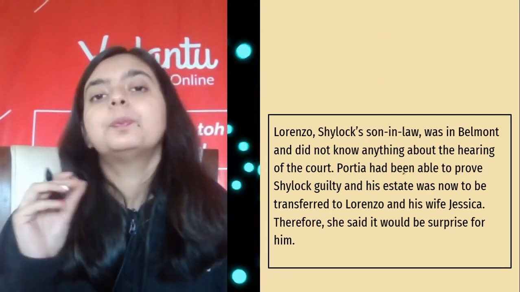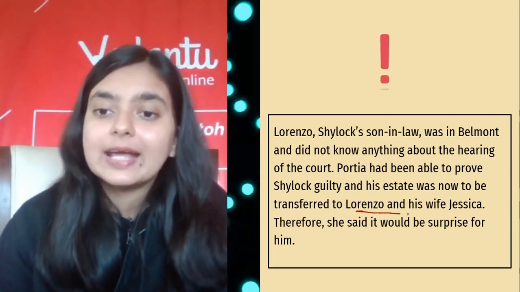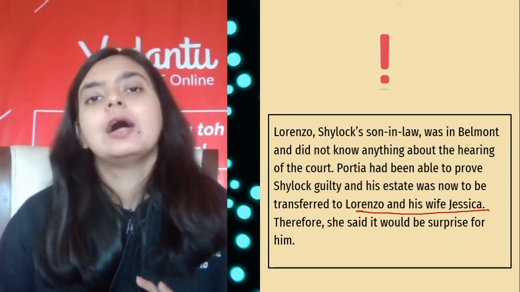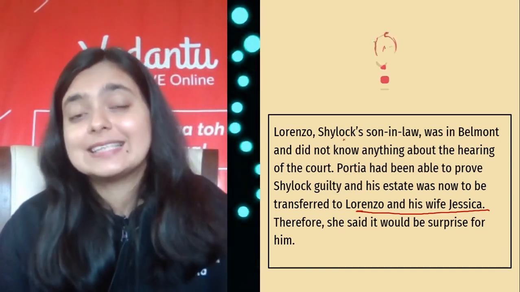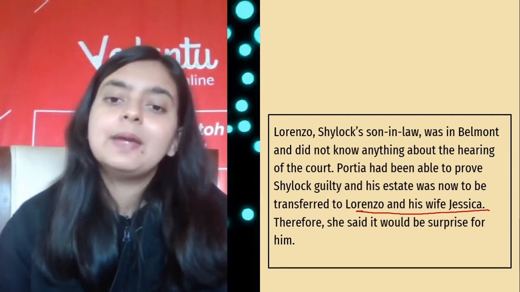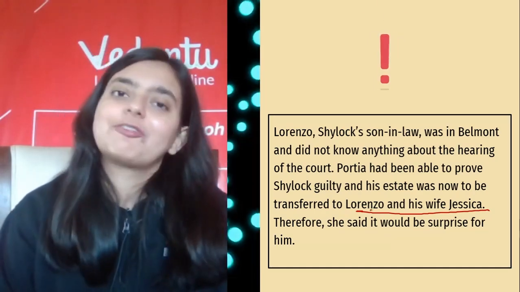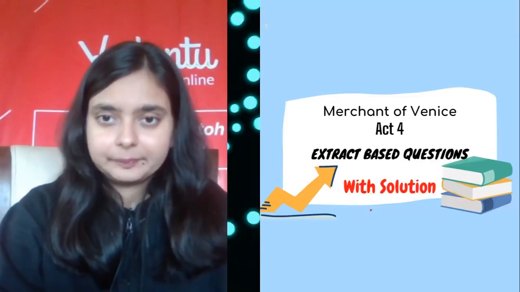Portia had been able to prove Shylock guilty and now his estate was to be transferred to Lorenzo and his wife Jessica. Jessica was the daughter of Shylock, right? So if his estate is going to be transferred to them, it would definitely be a pleasant surprise for Lorenzo. That's exactly what Portia is trying to say here.